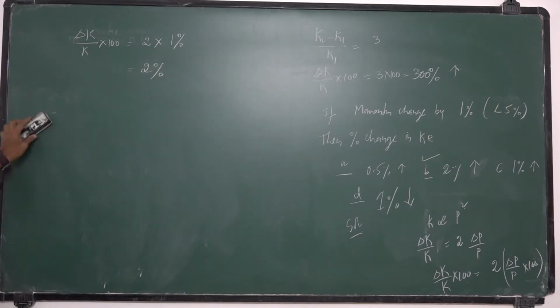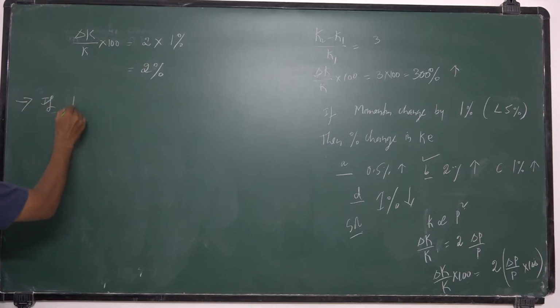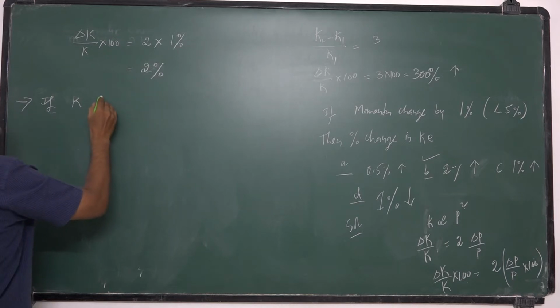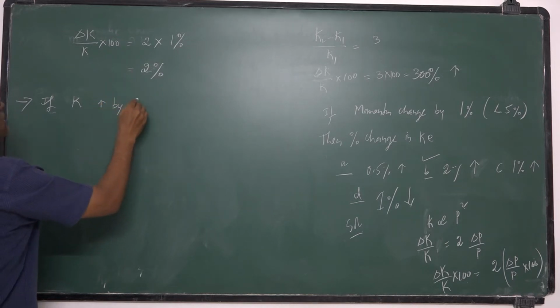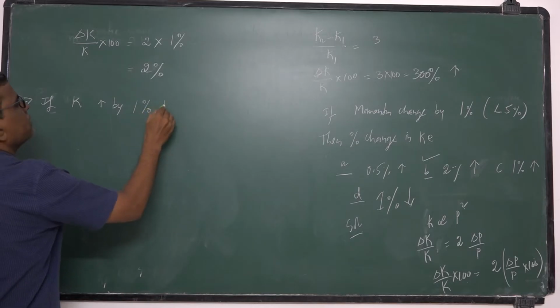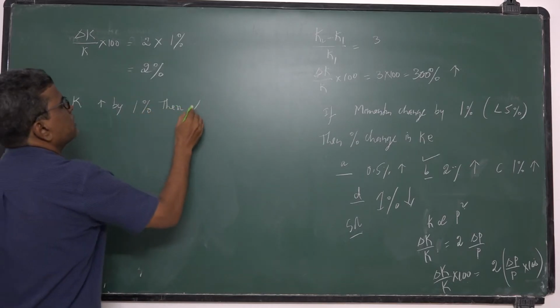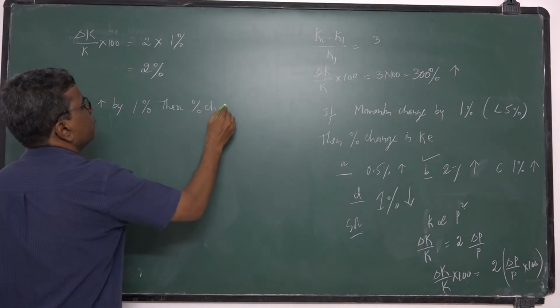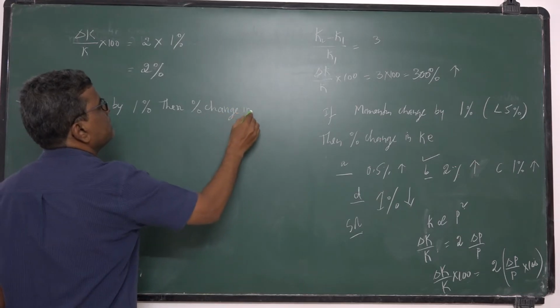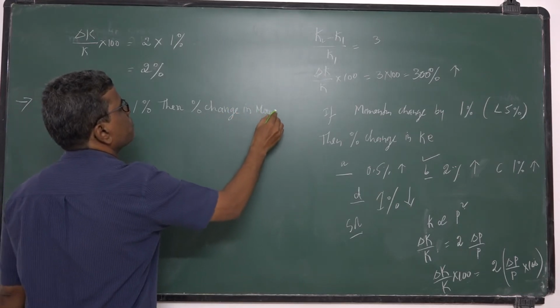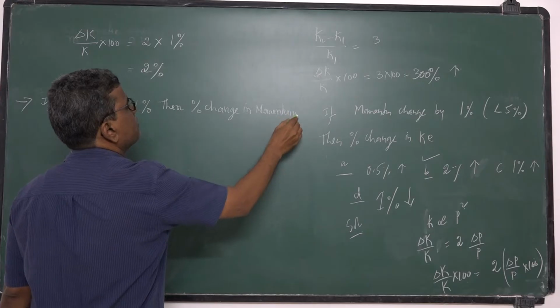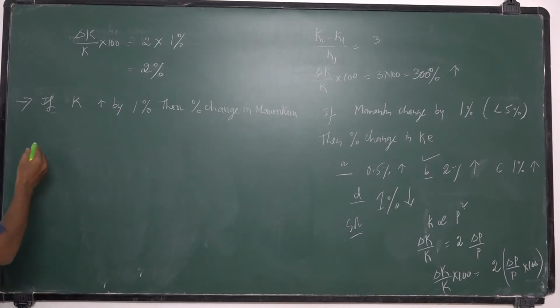Suppose the reverse problem: if kinetic energy increases by 1%, then what is the percentage change in momentum? So how do you calculate?